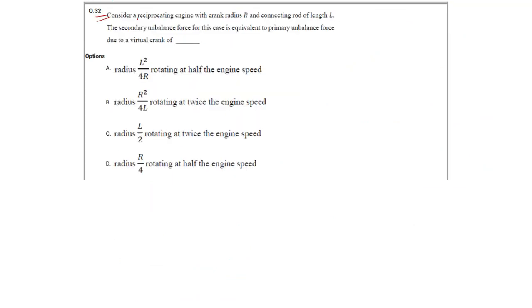So what it is saying: consider a reciprocating engine with crank radius R and connecting rod length L. The secondary unbalanced force for this case is equivalent to the primary unbalanced force. So it is talking about primary and secondary unbalanced force. So now I'll write that down.